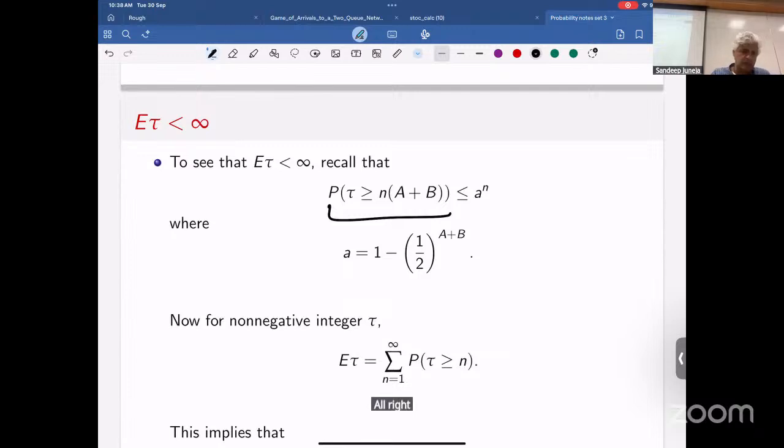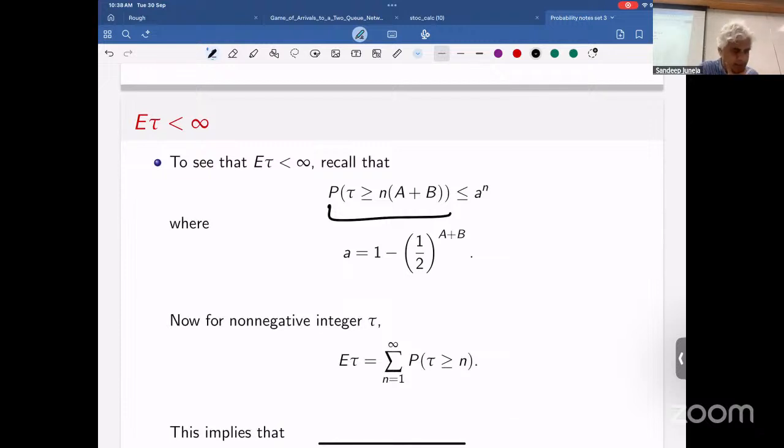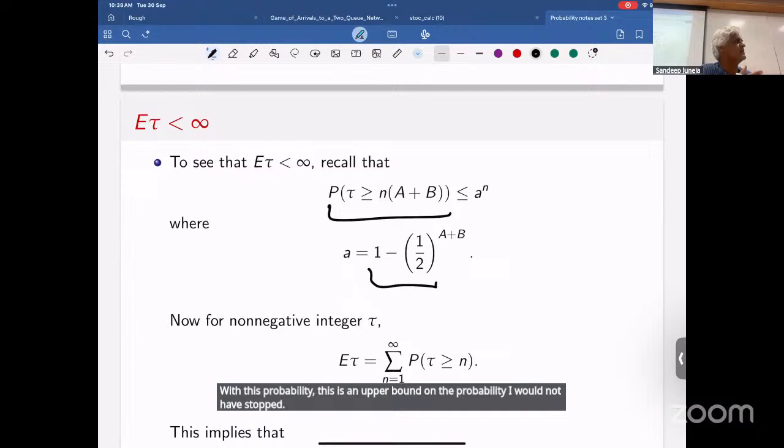So there's a clear path which tells me that at least with some probability I would have stopped. Let me just make sure I say this correctly. With probability 1 over 2 to the power A plus B, in A plus B steps, for sure I would have stopped. So this is an upper bound on the probability I would not have stopped in A plus B steps.